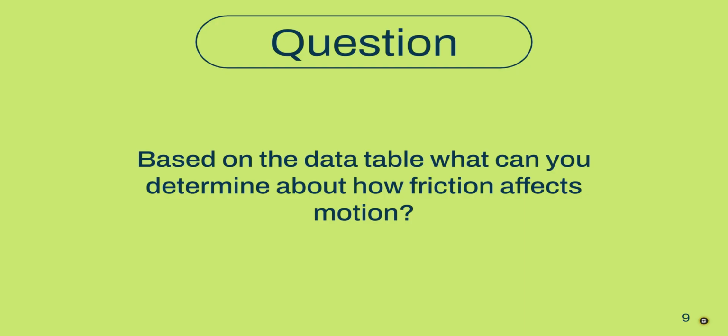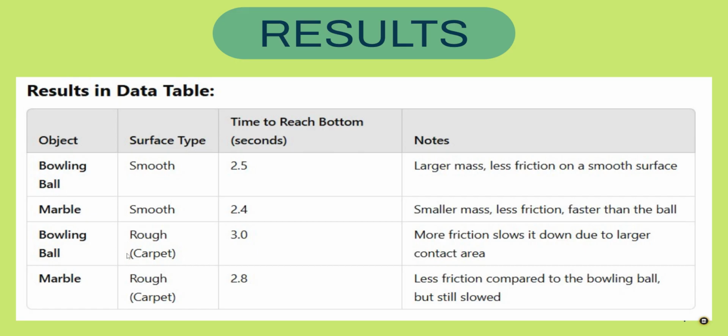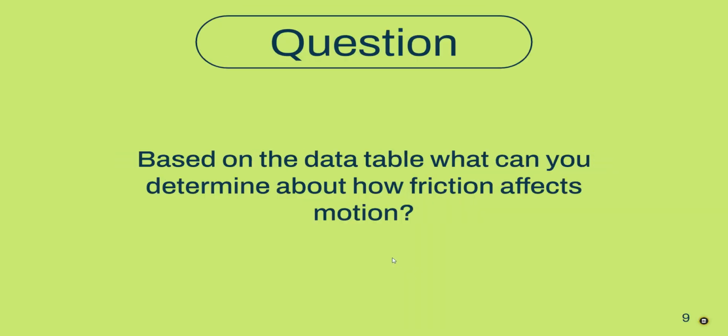Next question. Based on the data table, what can you determine about how friction affects motion? So looking back at the data table, when we saw more friction, which was the rough carpet, what did we notice happened to the time that it took to get to the bottom? If we look at our notes, we see that it says more friction slows it down. Less friction compared to the bowling ball, but it still slowed. So that's what you're going to write for this one is more friction will cause the object to move slower. I'll give you a second to pause that so you can type that in and then you can continue.